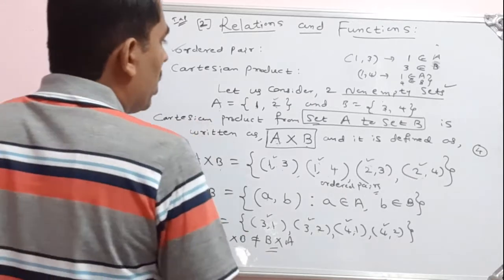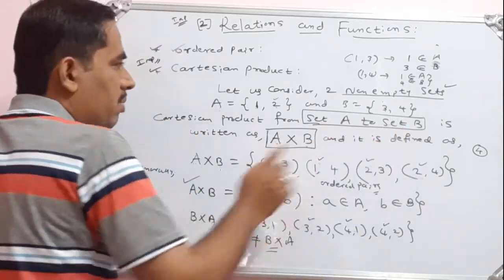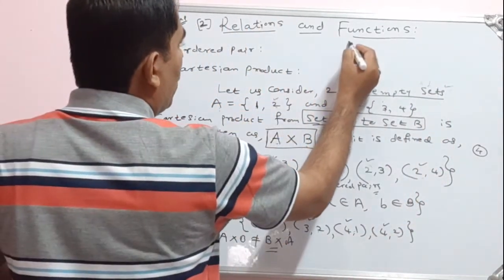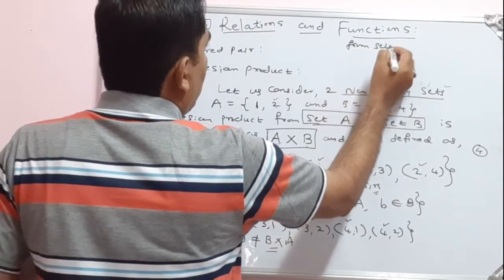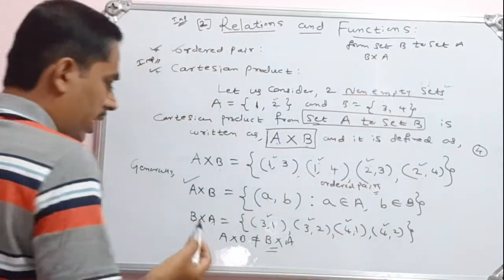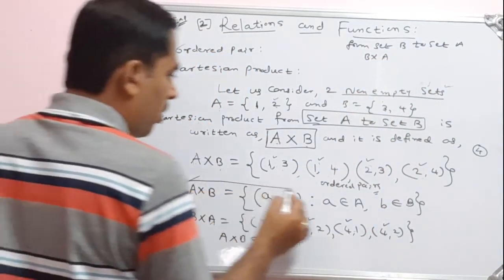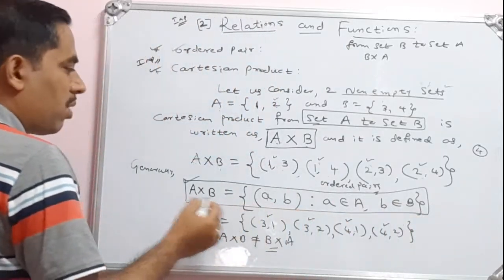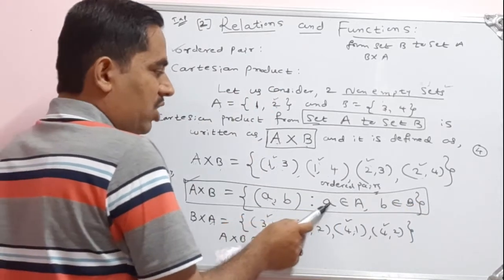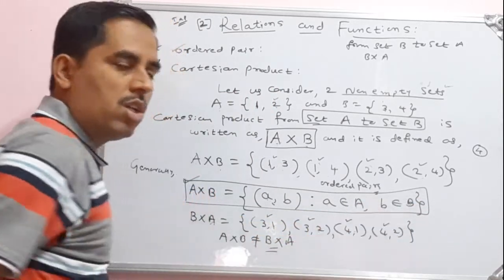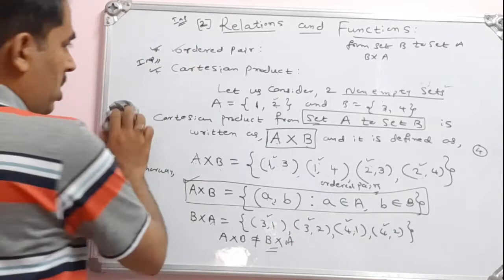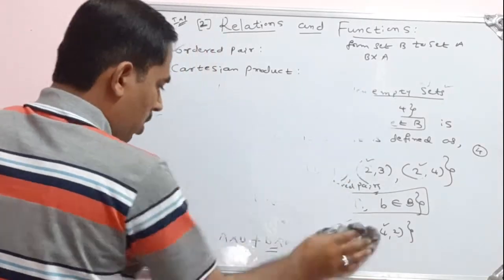Okay, see, Cartesian product from set A to set B is written as A cross B. So if I want to write Cartesian product from set B to set A, that can be written as B cross A. Okay, I have written here B cross A. So how will the Cartesian product look here? See, Cartesian product means ordered pairs such that first element belongs to first set and second element belongs to second set. So this is called Cartesian product of two sets. Okay, so this is our first very important point we have to remember here.